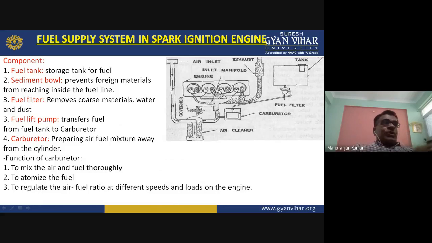Here you can see a picture of a fuel supply system in a spark ignition engine. This is a tank in which the petrol will be kept, and after that there will be the sediment bowl. Here you can see the sediment bowl.